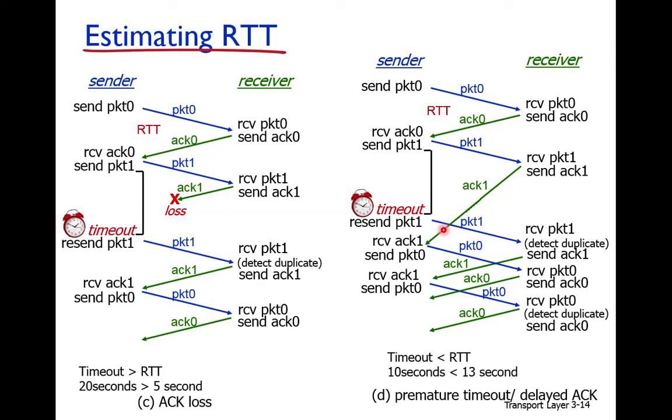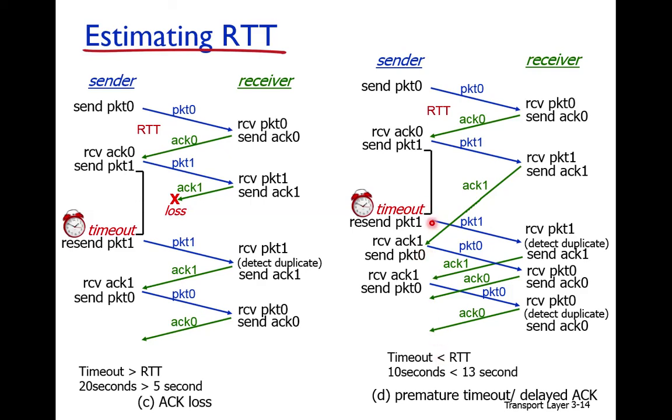After packet 1 is retransmitted, the acknowledgement 1 is received. This acknowledgement is not for the recent packet, but for the first packet 1 that was sent. But the sender doesn't know that, so it assumes the acknowledgement is for the recent packet 1. The timeout of this packet is stopped, and the sender assumes the recent packet 1 was received correctly, so it sends the next packet, packet number 0. So when the timeout is too small, this problem happens.